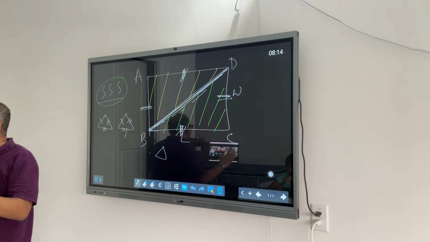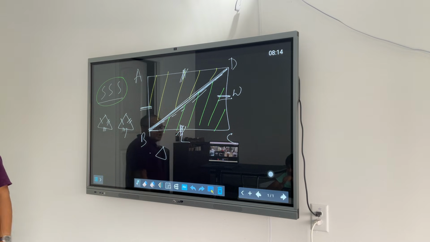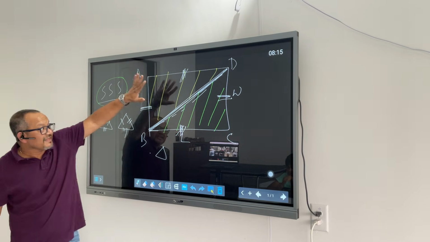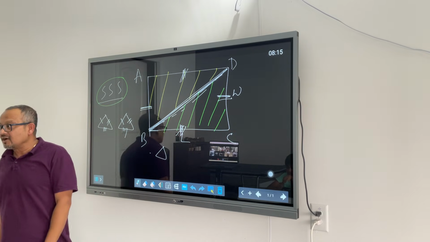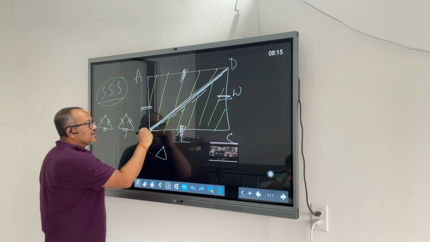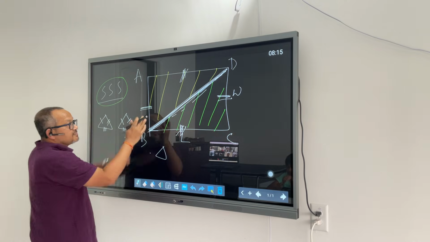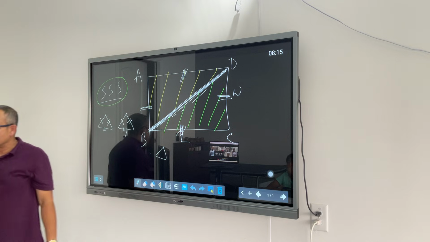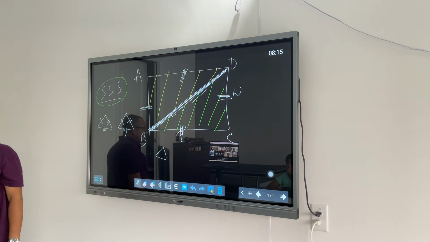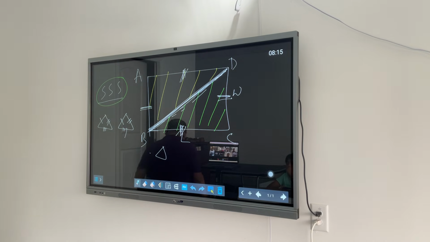All three sides between the two triangles are matching. So we cannot deny that these two are congruent. Or in other words, this diagonal is splitting this rectangle into two exact halves. Is it agreeable or not? I would let you guys digest and process this information before I move on.